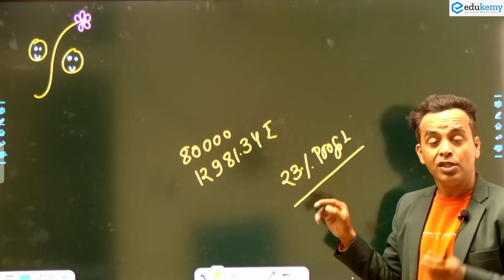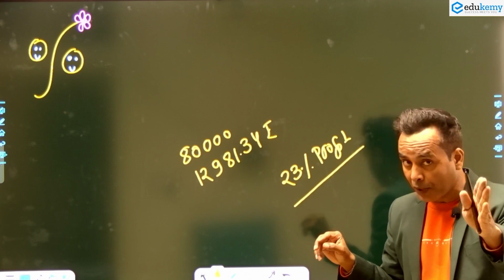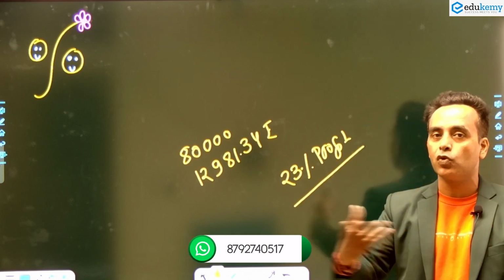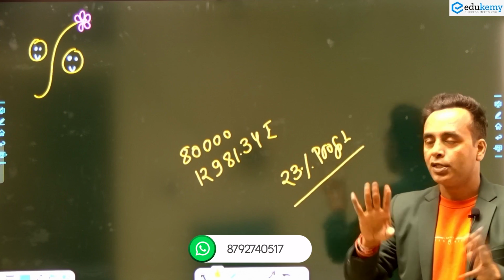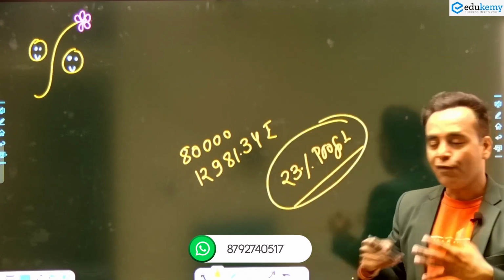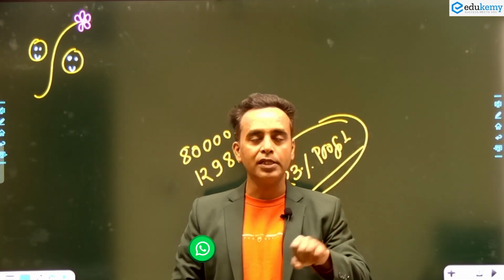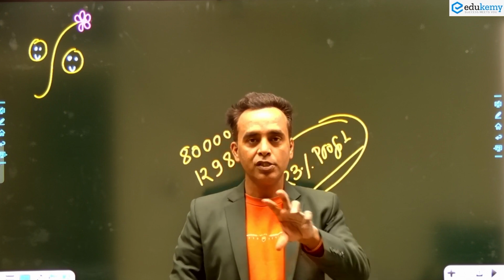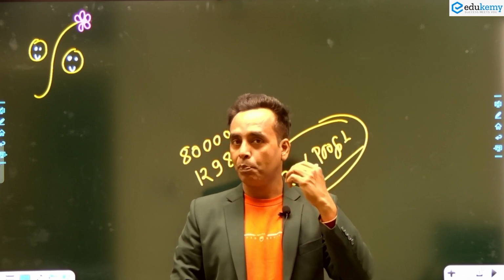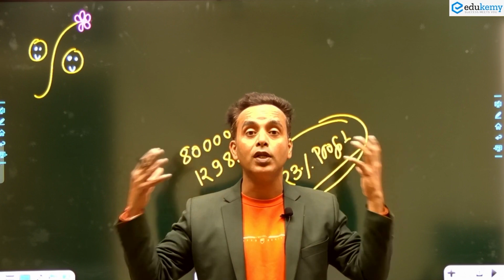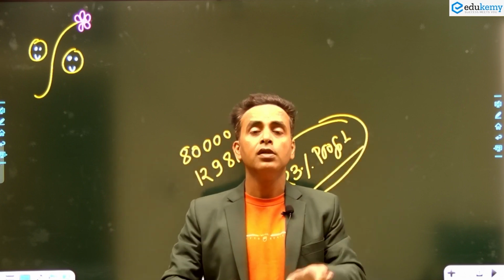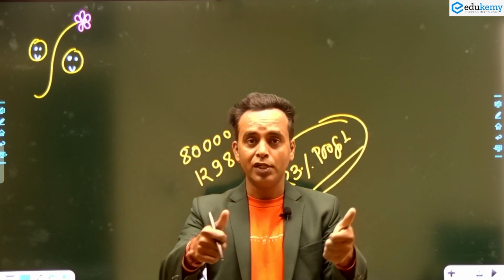23% profit means, sir, Kalu Ram invested 100 rupees and he got 123 rupees. So he got 23 rupees profit. So the thing is very simple. If I say GDP from agriculture is 31%, it looks good. If I use the percentage, it means I am assuming the total as 100. So all things will become simplified. So that is the meaning of percentage.